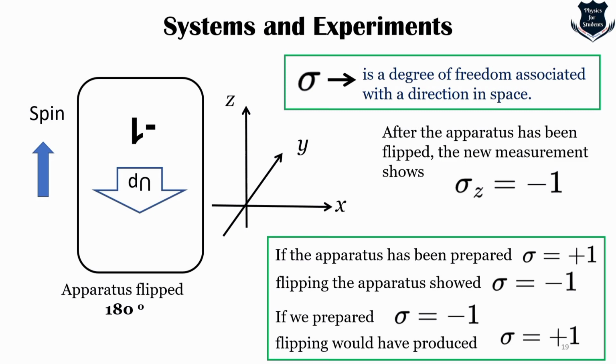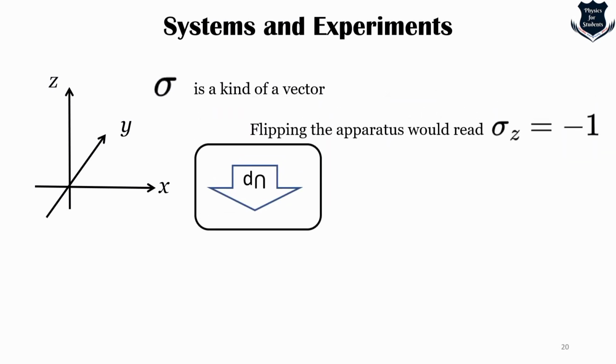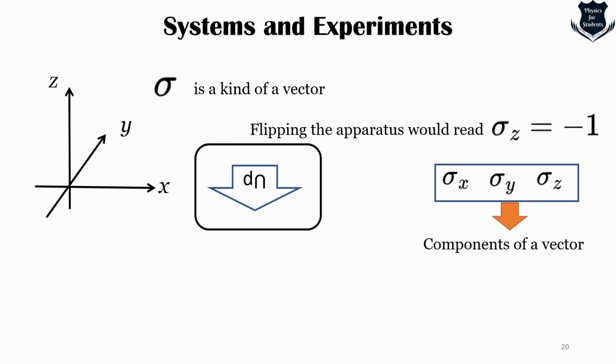Now we have put it totally upside down, flipped it 180 degrees. Okay. So if that is so, I mean to say, in the previous slide you saw that if it is a degree of freedom, then we can say that sigma is a kind of vector, right? Then it would be natural to expect that turning the apparatus over would be reversibility. Obviously, flipping the apparatus would read sigma z equals -1.